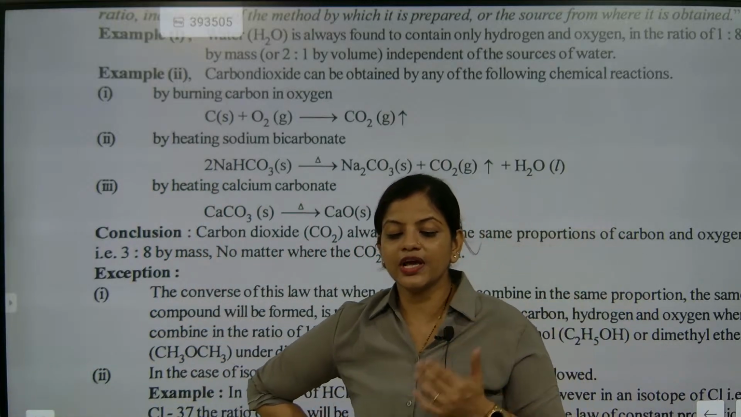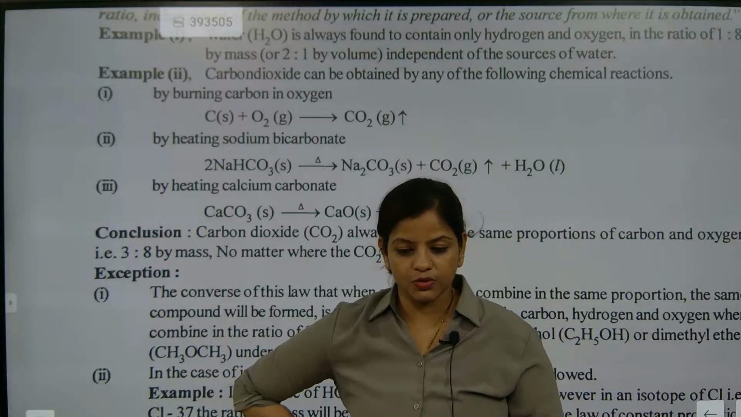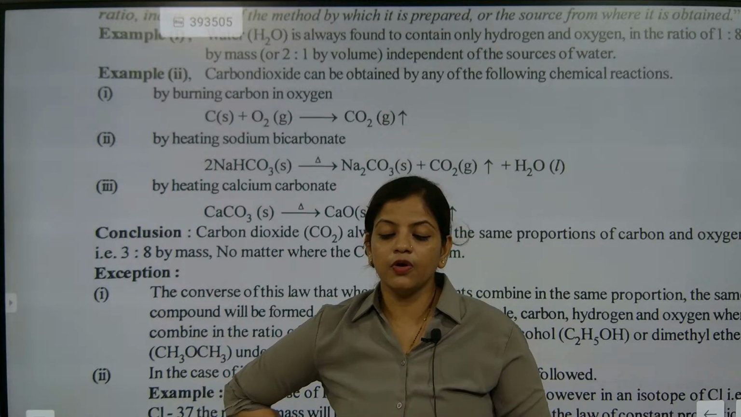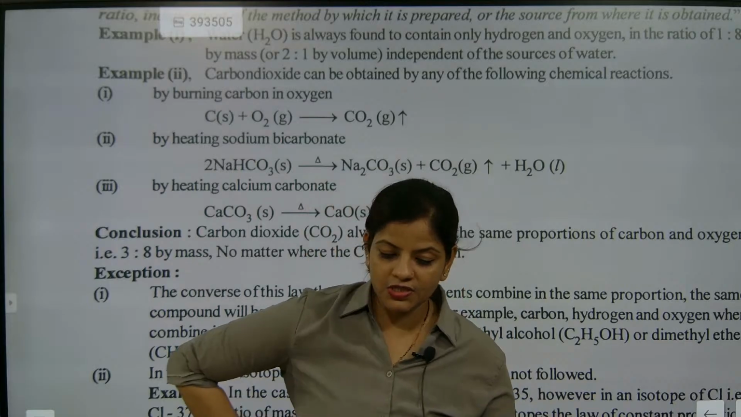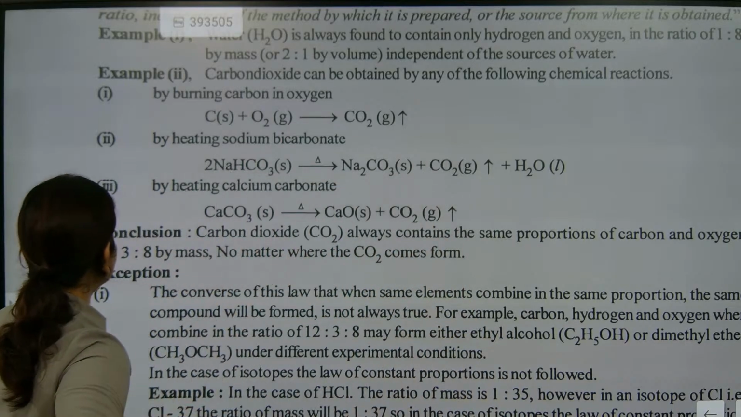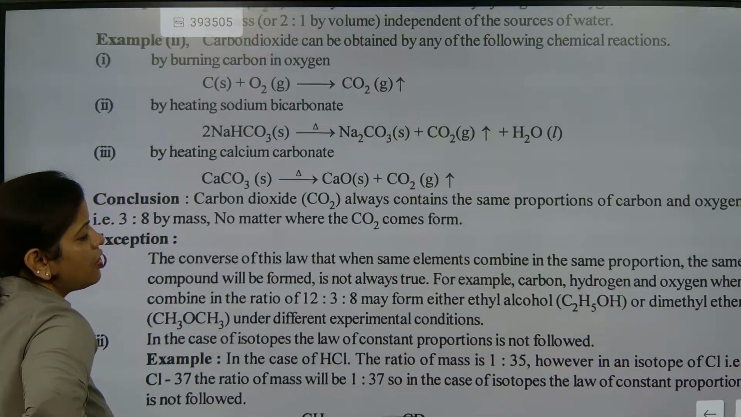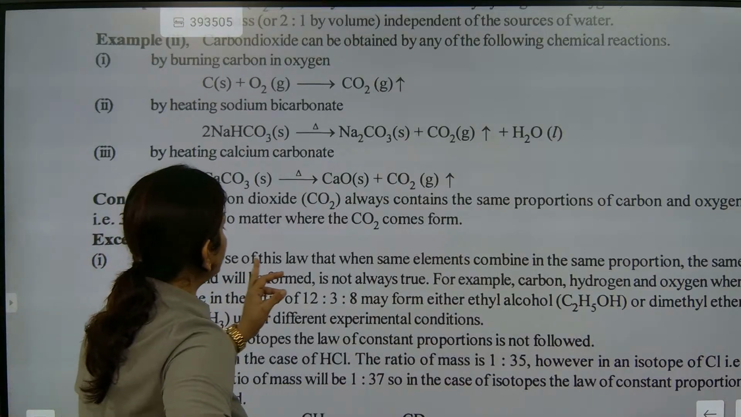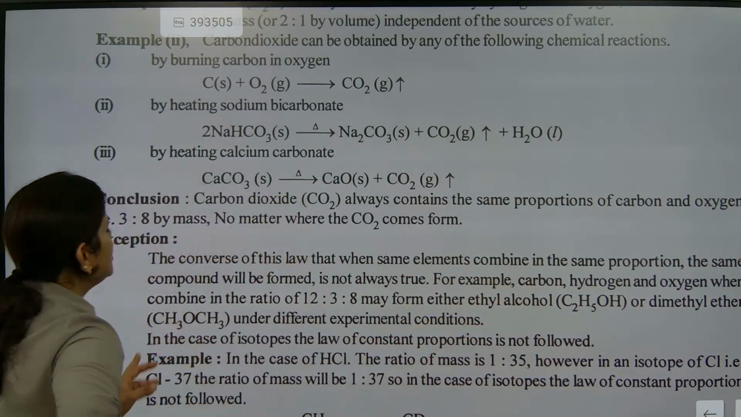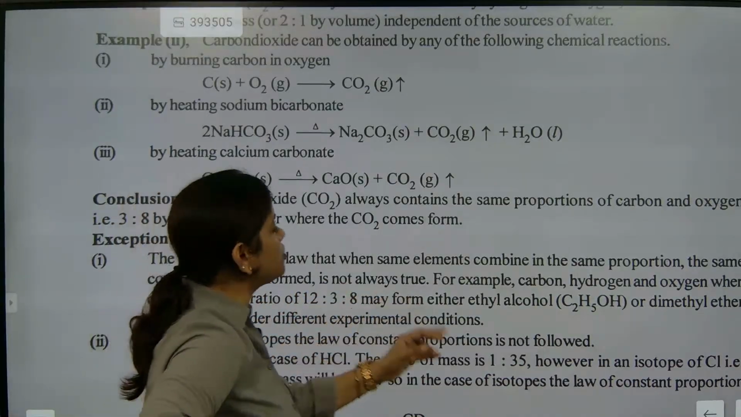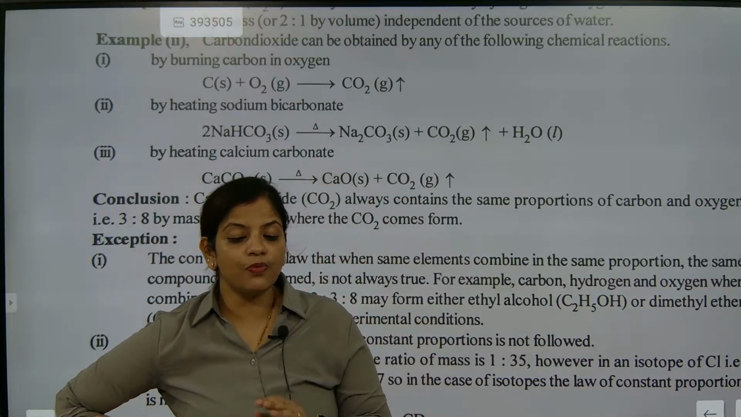Now we are going to talk about some exceptions also, okay? Because we are talking about constant proportion, we need to understand some of the exceptions too. So let's talk about the exception. The converse of this law, that when the same elements combine in the same proportion, the same compound will be formed, is not always true. That's the most important thing.